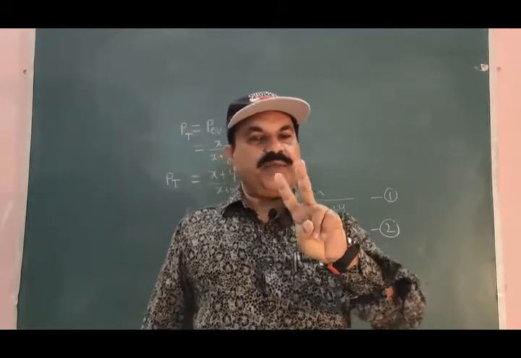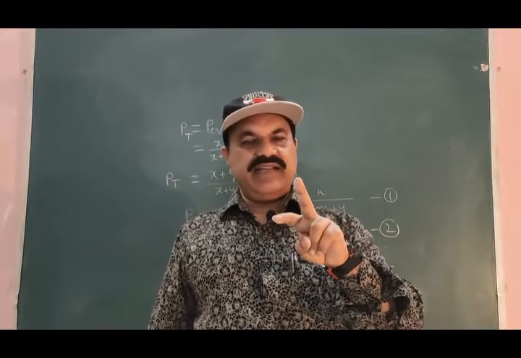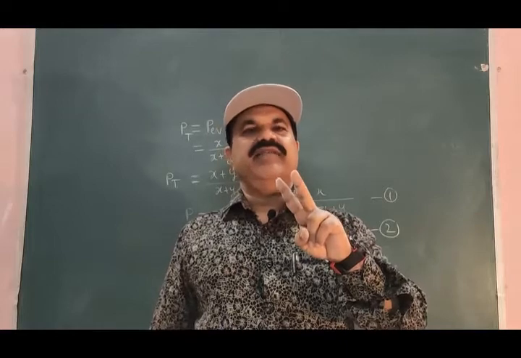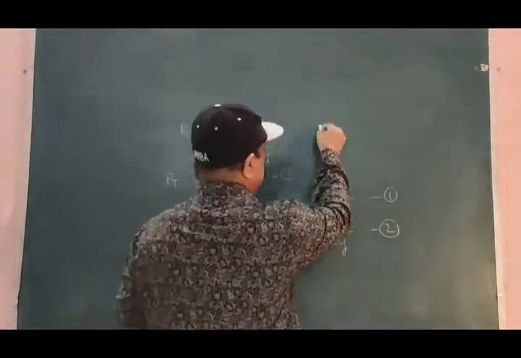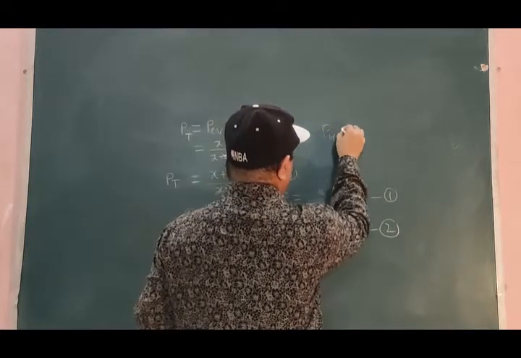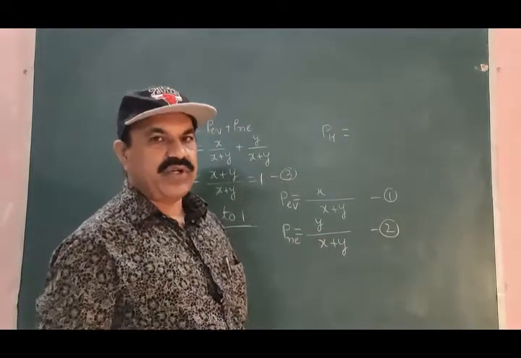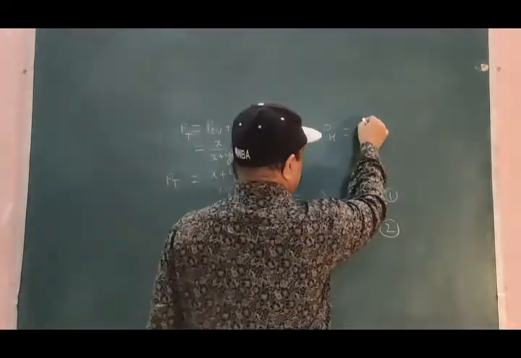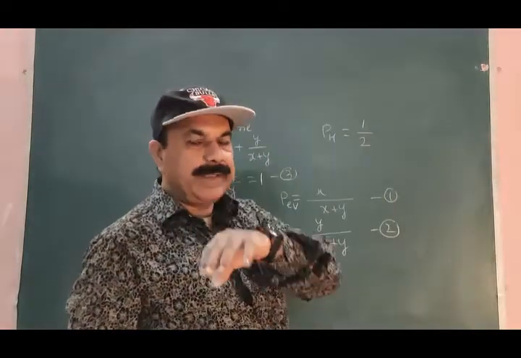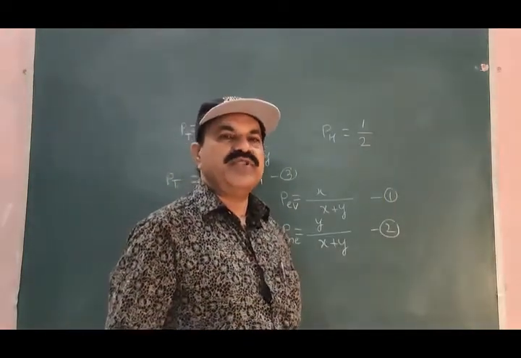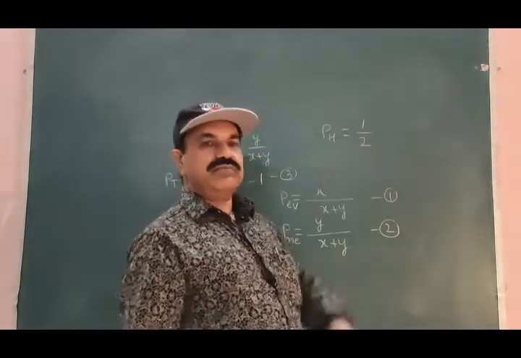So the possibilities are only 2: either head will come up or tail will come up. The probability of the head coming upward when you toss the coin will be 1 divided by 2, because the total a priori equally possible ways are 2.